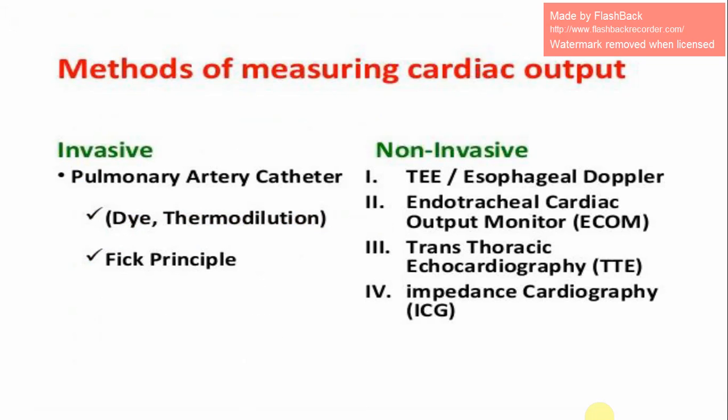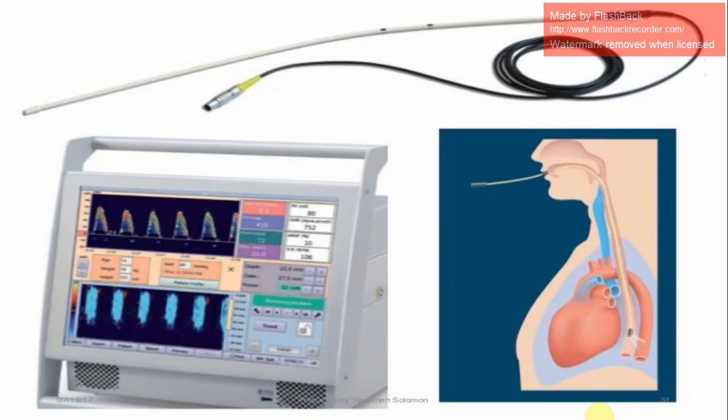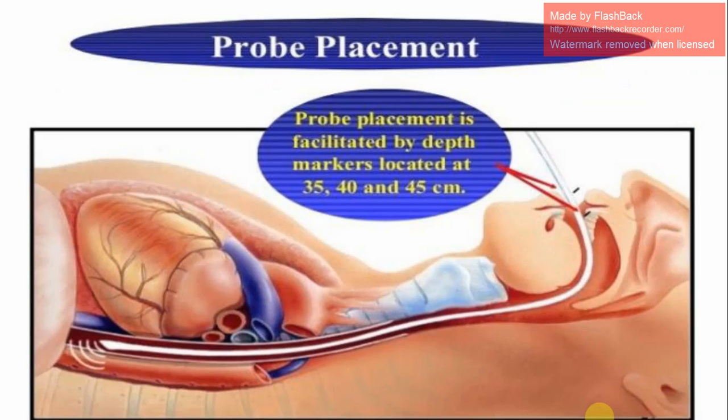Methods of measuring cardiac output: invasive, the pulmonary artery catheter, by dye and thermodilution technique using the Fick principle; and the non-invasive techniques, that is esophageal Doppler, endotracheal cardiac output monitor, transthoracic echocardiography and impedance cardiography. And this is the machine, and how it is placed is shown in this picture.